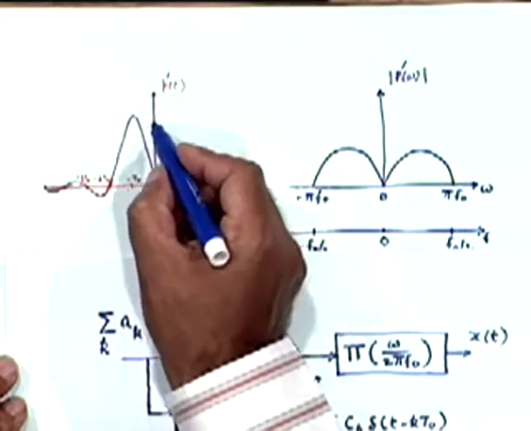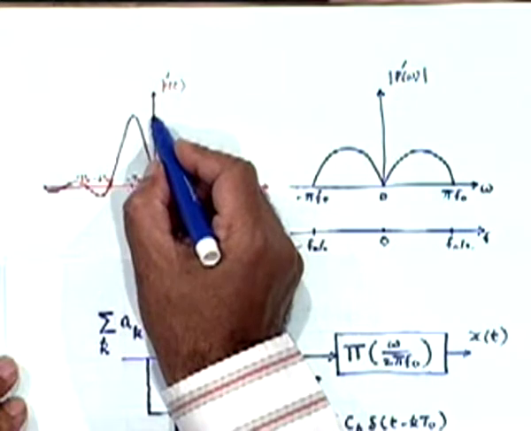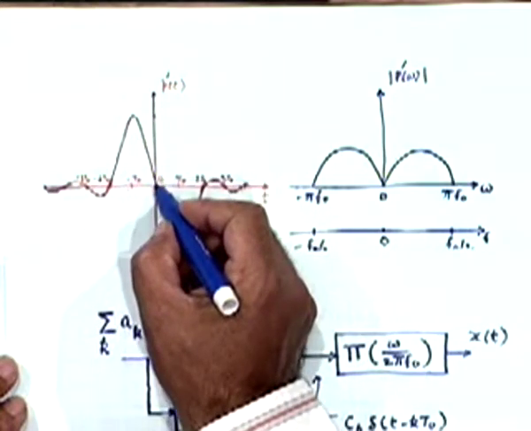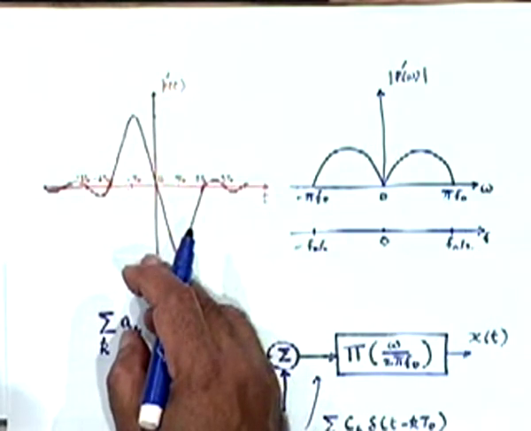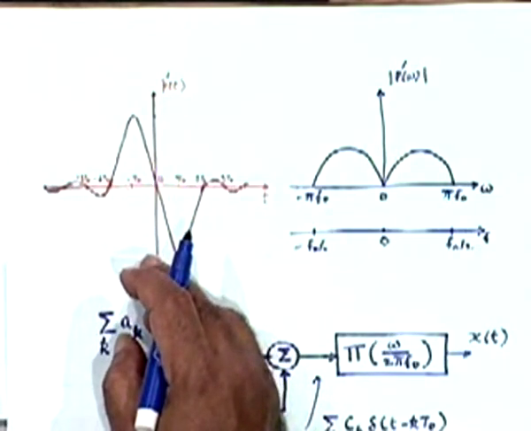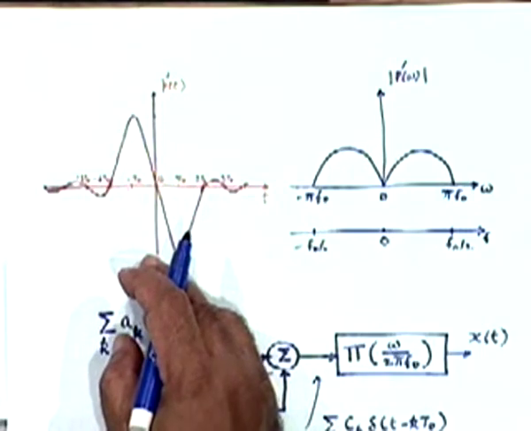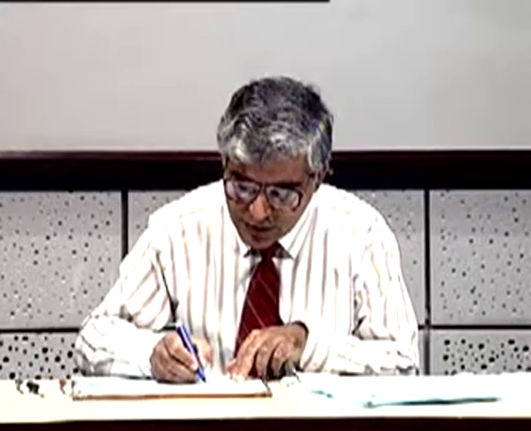Therefore, when I am sampling here, I am also getting a contribution from one previously transmitted pulse, which was transmitted two intervals behind, and its contribution will be this negative peak.